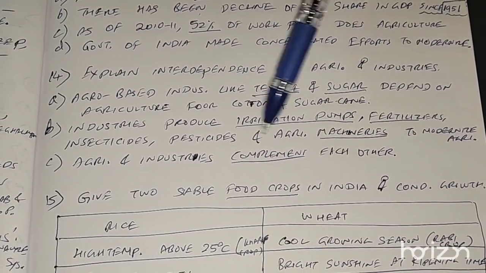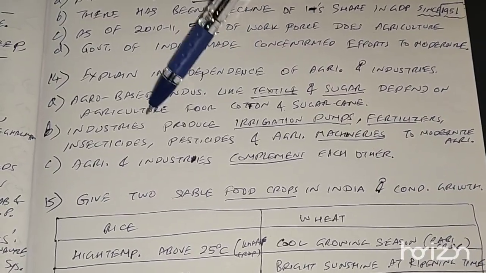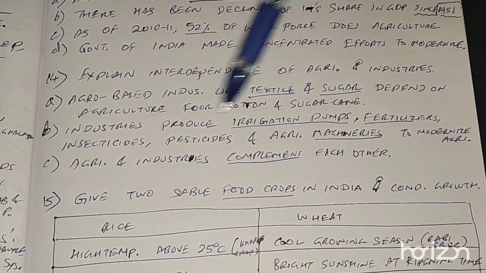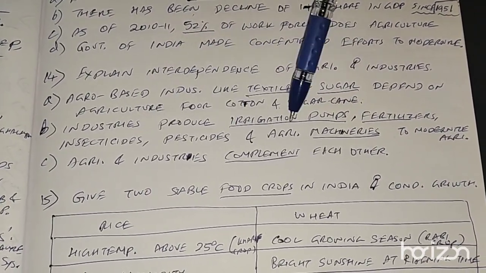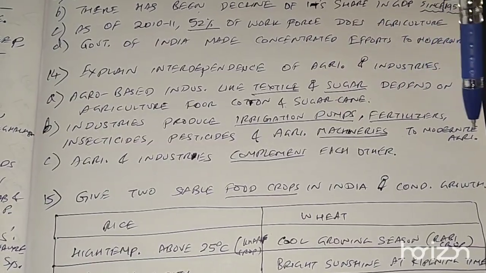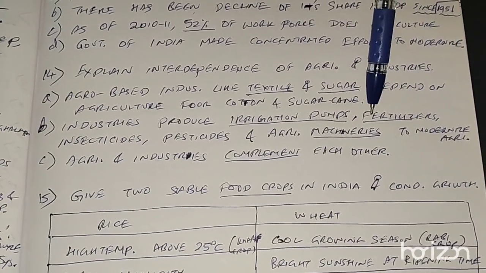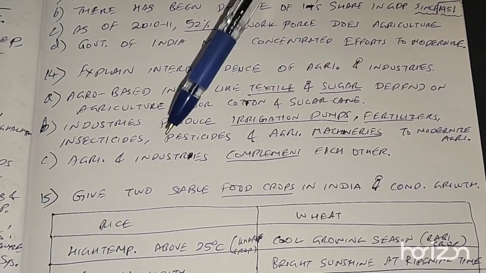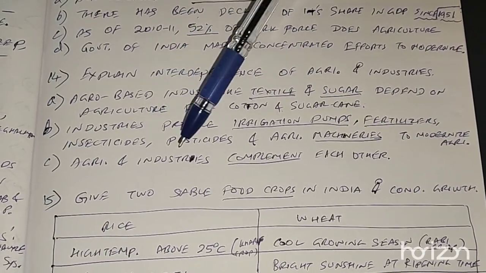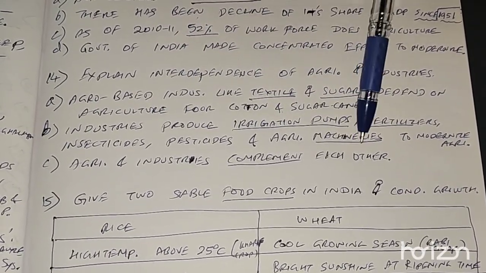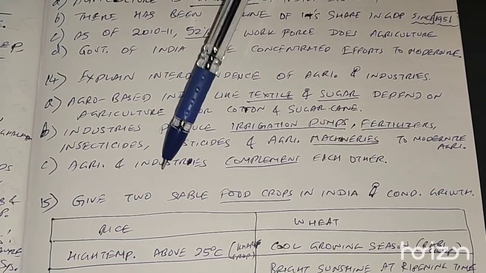And the agriculture also depends on industries. Industries produce irrigation pumps, fertilizers, insecticides, pesticides, and agricultural machineries to modernize agriculture. So here, agriculture is depending on the industry. Okay, so this is why the agriculture and industries complement each other. They depend on each other.